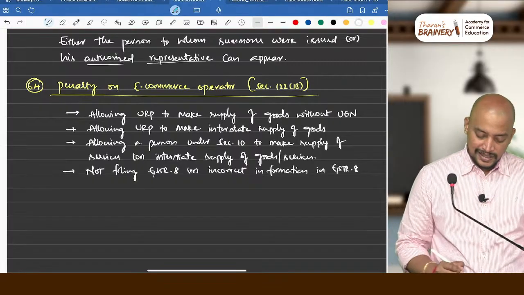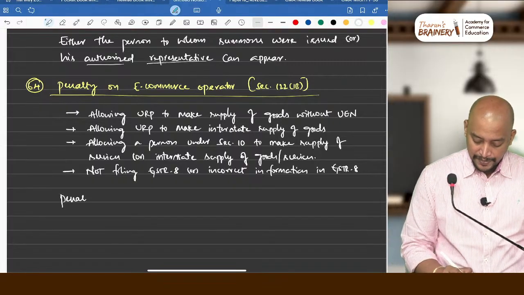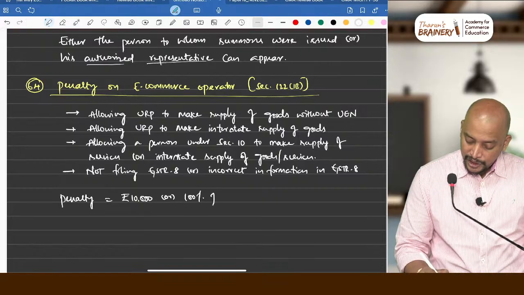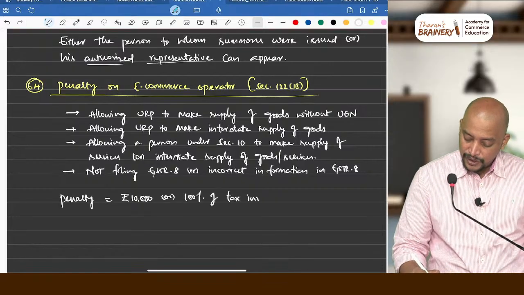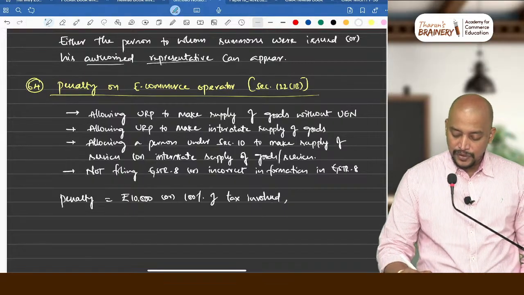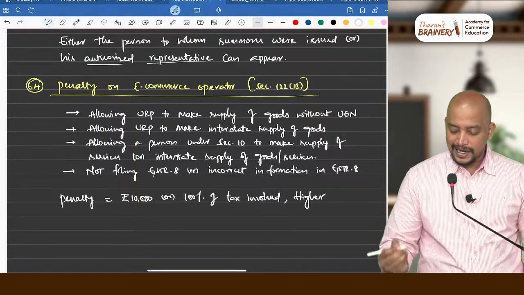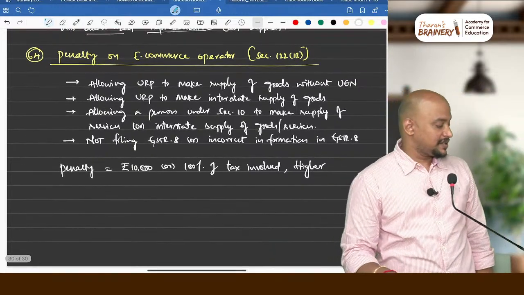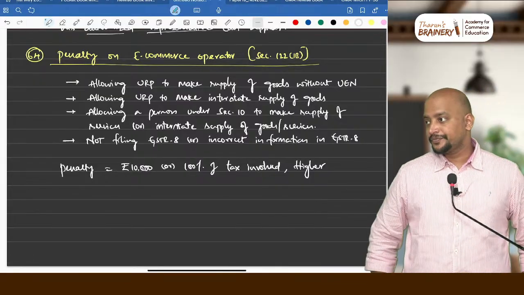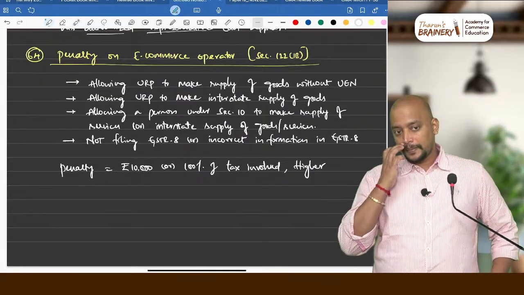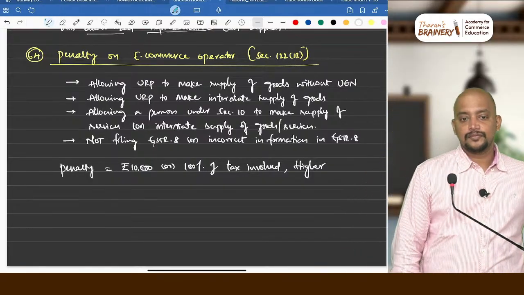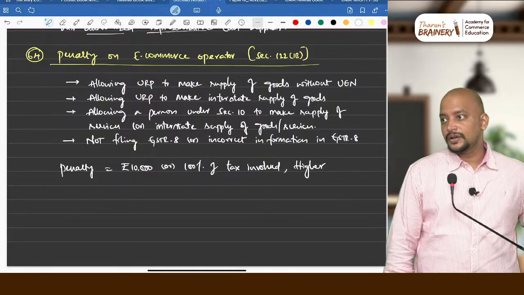In all these cases, what will be the penalty that is payable? 10,000 or 100% of tax involved, not TCS, tax involved, whichever is higher. Got it?